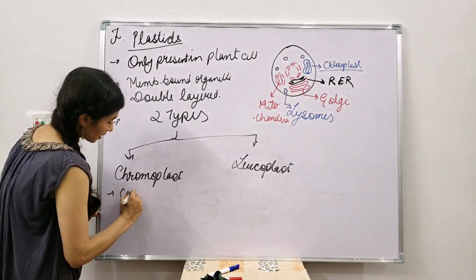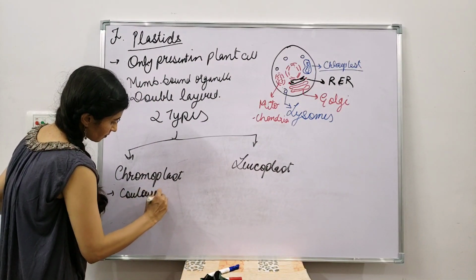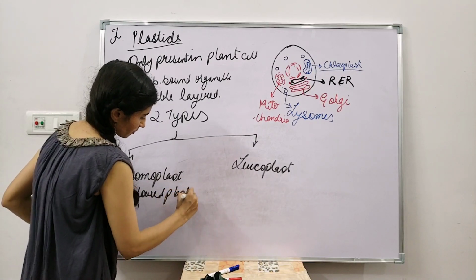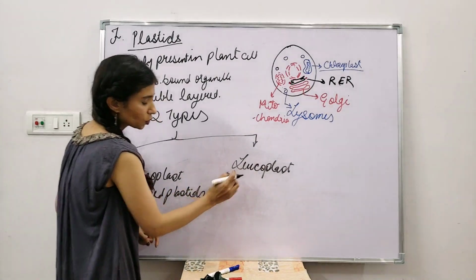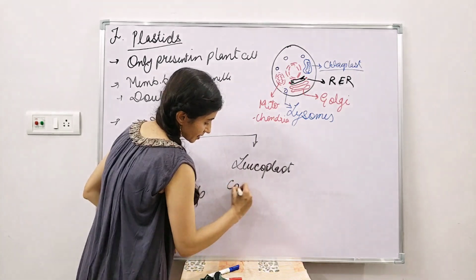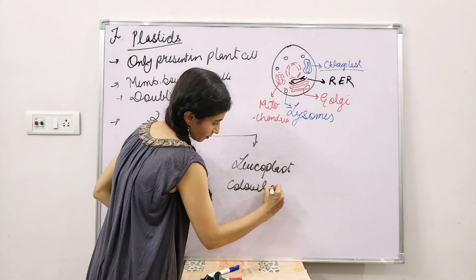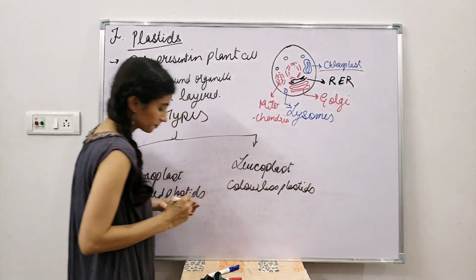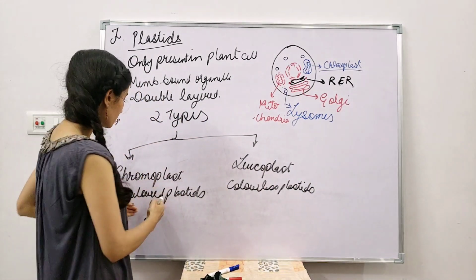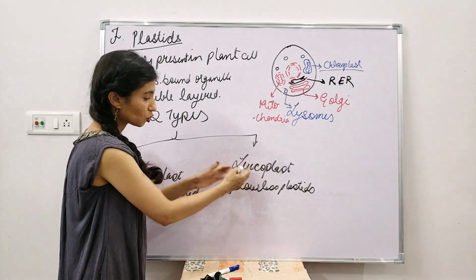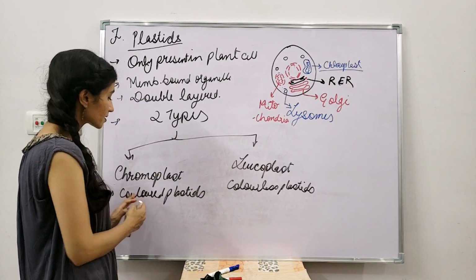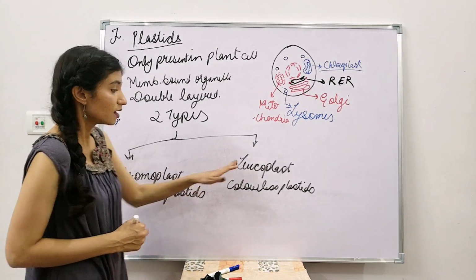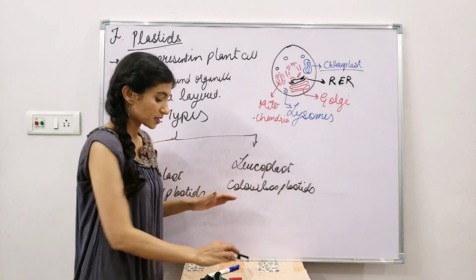Chromoplast are colored plastids, while leucoplast are colorless plastids. Chromoplast are colored plastids, whereas leucoplast are colorless plastids.